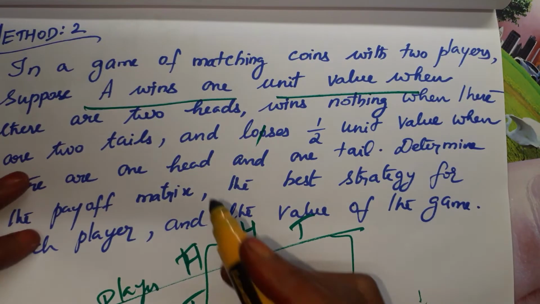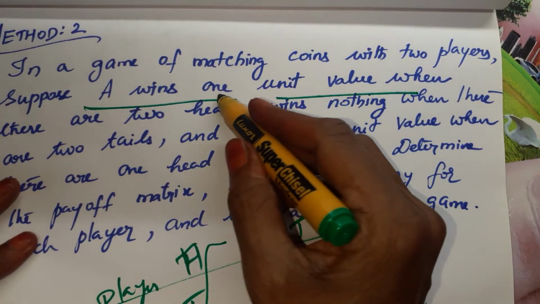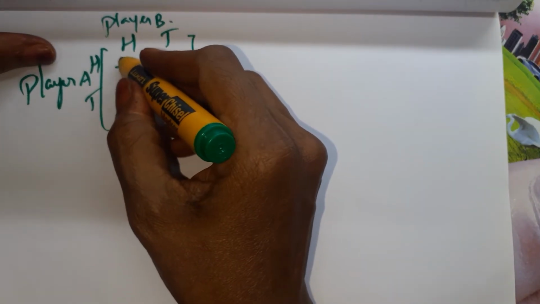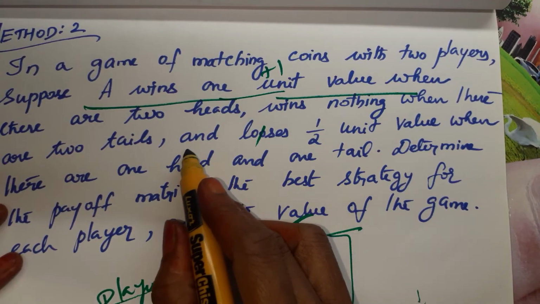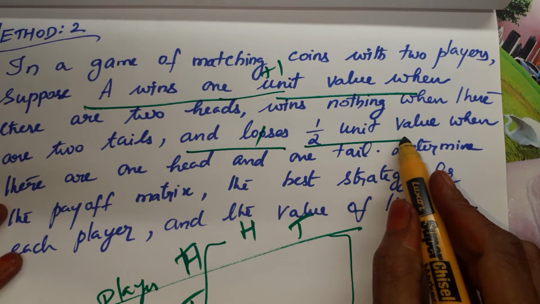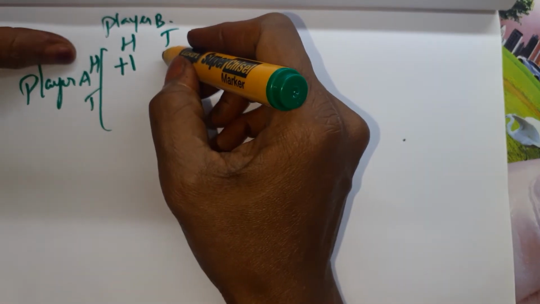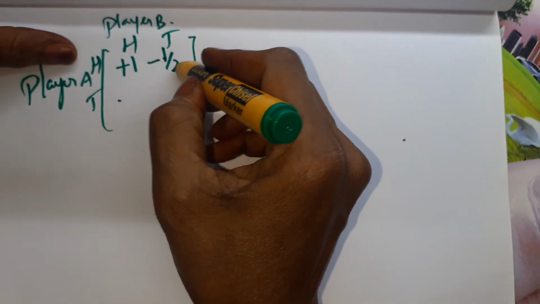If both are heads, means A will get plus 1. 1 unit means it is a plus 1. So both are heads means in this place, so it is plus 1. The next condition they have given: he loses 1 by 2 unit value when there are 1 head, 1 tail. 1 head, 1 tail means we have 2 places, here as well as here. He loses, so minus 1 by 2, minus 1 by 2.